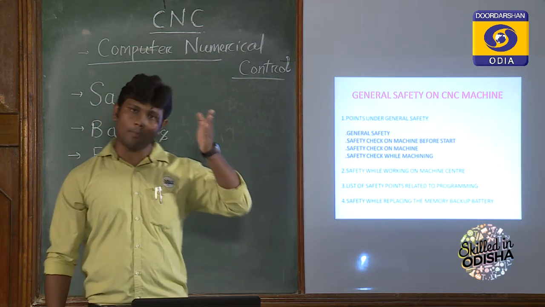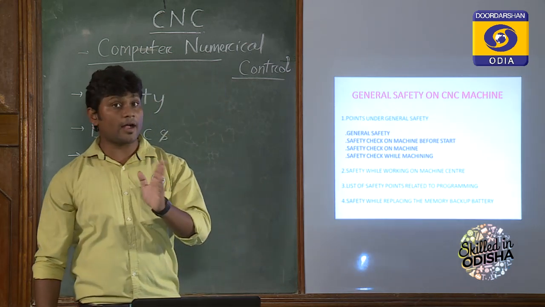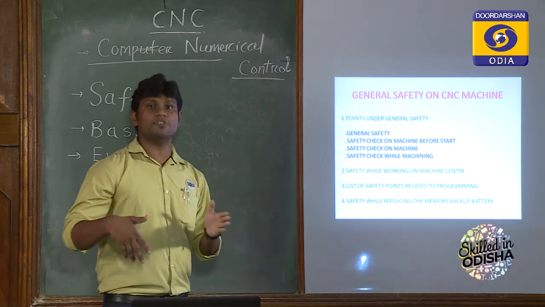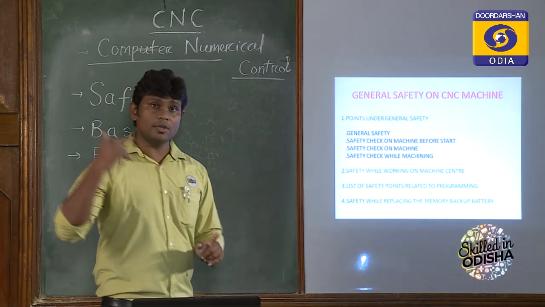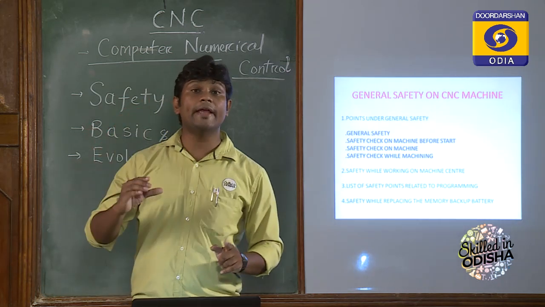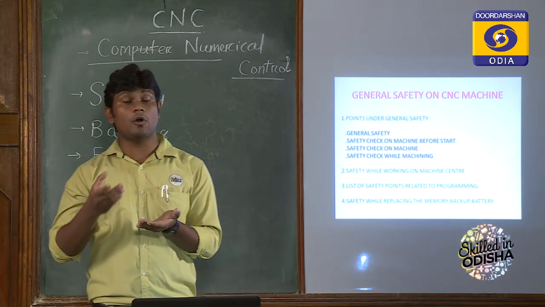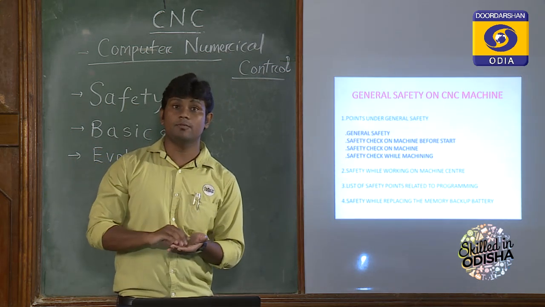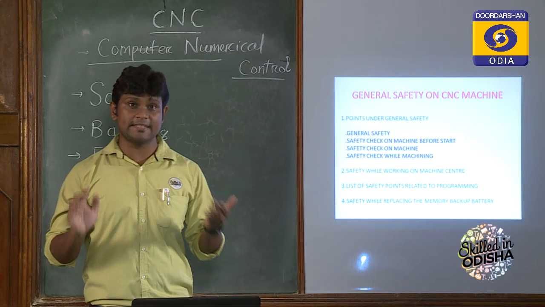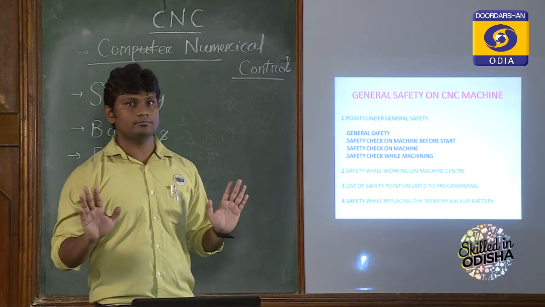If it is the proper voltage and current according to the manufacturer's instruction, then you should operate your CNC machine. Then you should check the lubricant oil tank level. And the next point is you should always check the hydraulic oil tank level. Those are very, very important and necessary before starting the CNC machining operation.